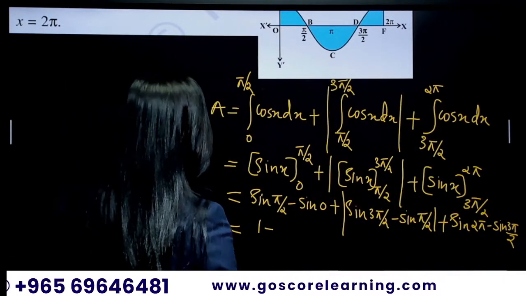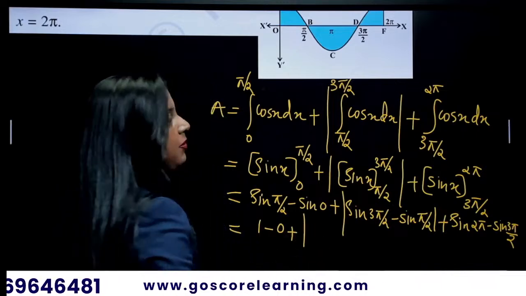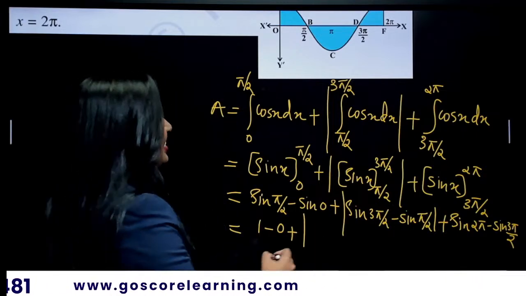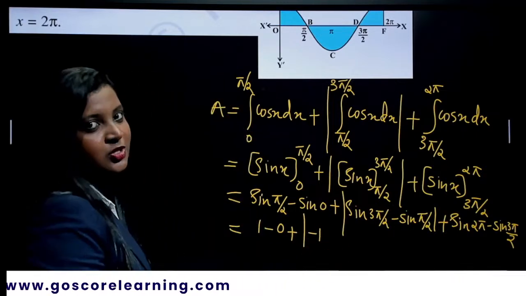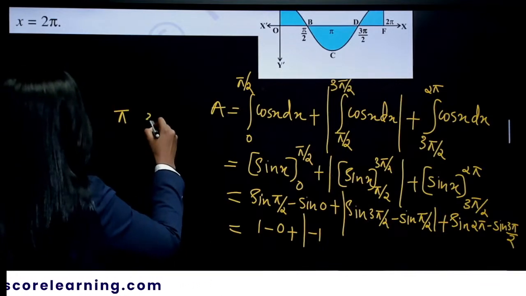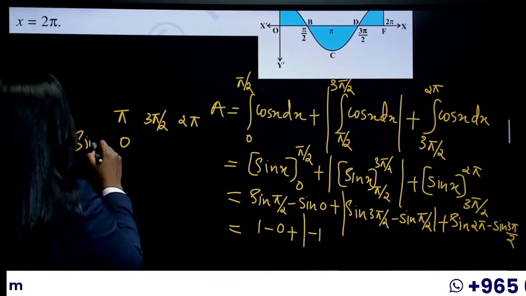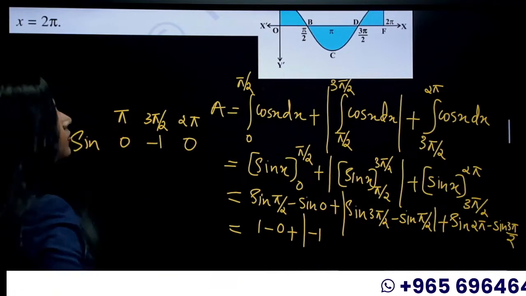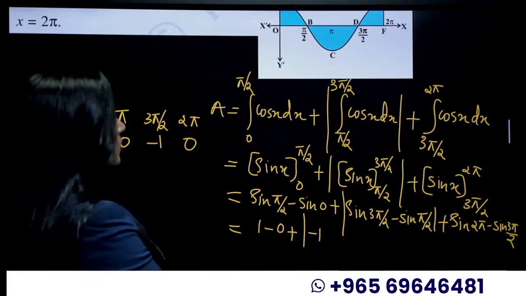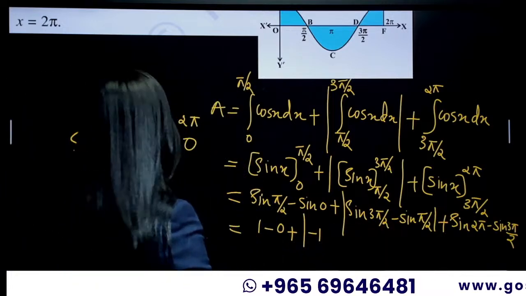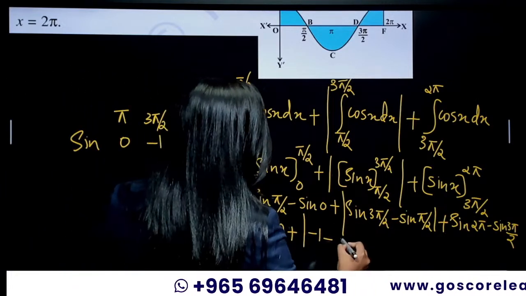What is sine pi by 2? 1. Sine 0 is 0. Then sine 3 pi by 2 is minus 1. I hope you guys know this. In case of sine, at 0 it is 0, at pi it is 0, at 3 pi by 2 it is minus 1 and at 2 pi it is 0. So sine 3 pi by 2 is minus 1, then minus sine pi by 2 is 1.